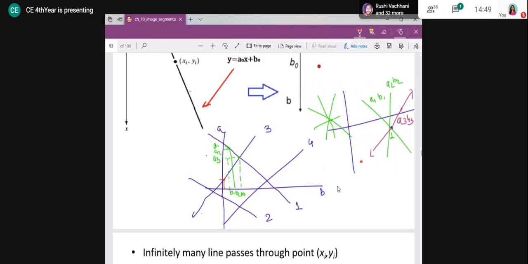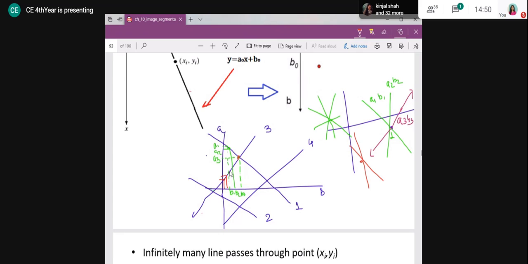So this slope and this intercept, whatever it is, suppose it is lying with this slope and intercept. Same way, if I go for this particular slope and this particular intercept, that line is this. Same way when I reach here, that means with the slope A3 and intercept B3 it is passing through point 3. That is the meaning.